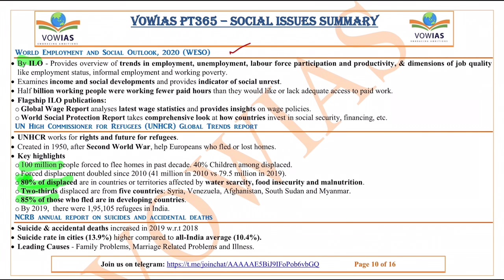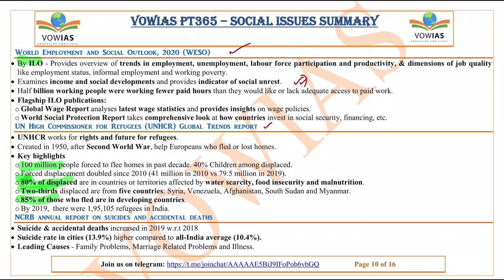Now, the next report is the World Employment and Social Outlook Report 2020, released by the International Labour Organization. It examines income and social development and provides indicators of social unrest. It's a flagship publication of the ILO. Next one is the UN High Commissioner for Refugees Global Trends Report. This is basically for the rights of refugees, and the agency was created in 1950 after the Second World War.